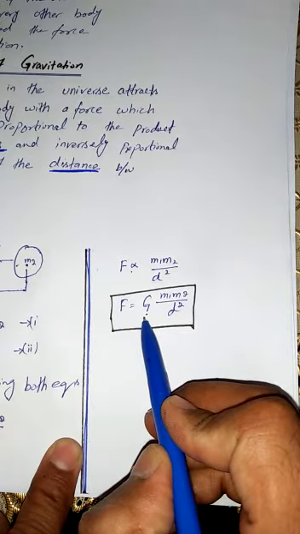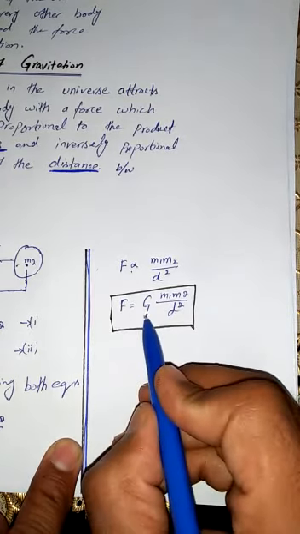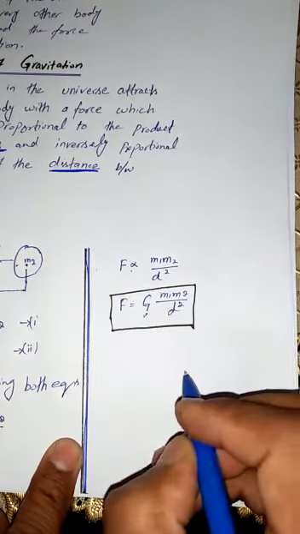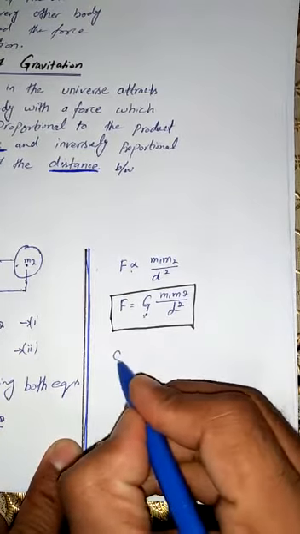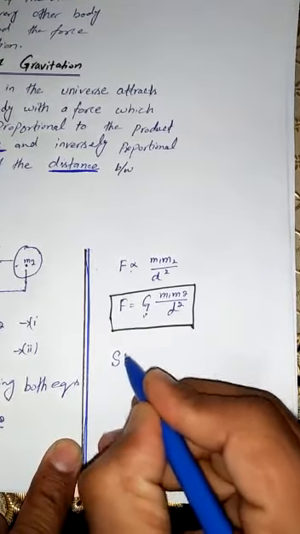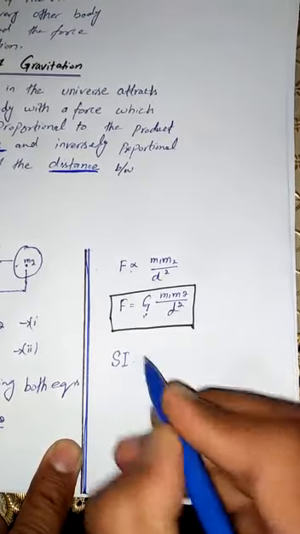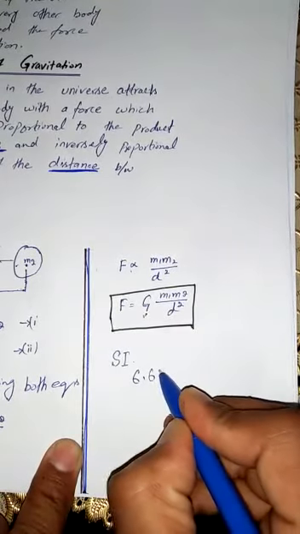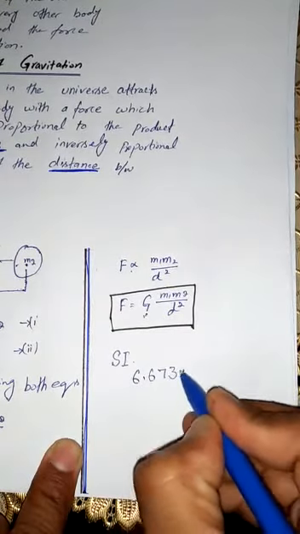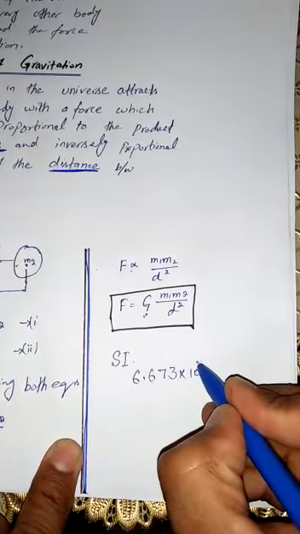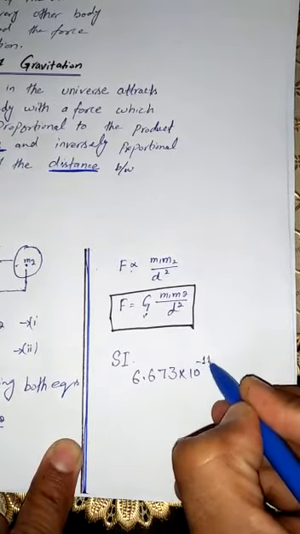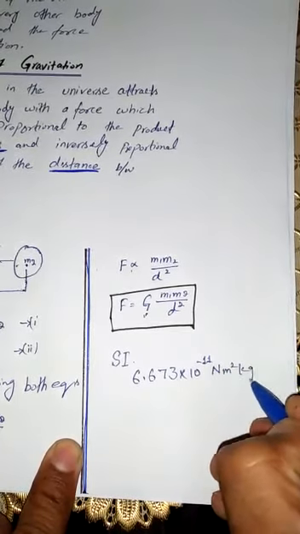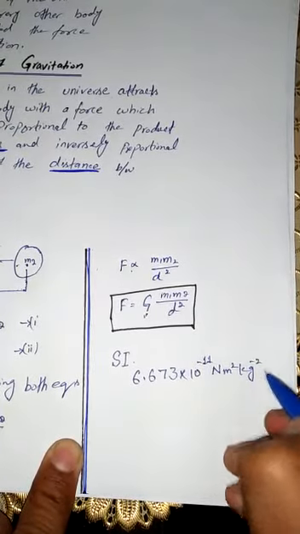Its value is the same everywhere; the G value does not change. In SI units, the Systeme International, its value is 6.673 multiplied by 10 raised to the power minus 11 Newton meter square per kilogram square.